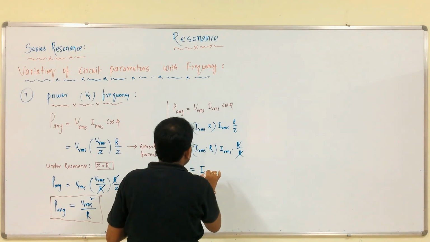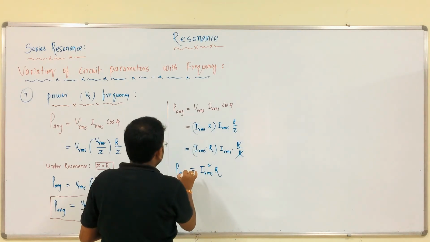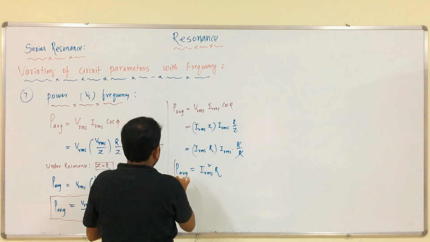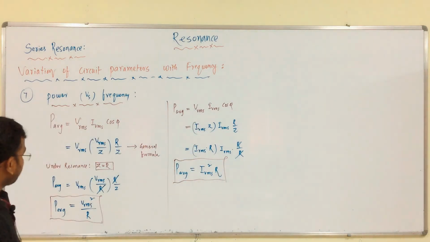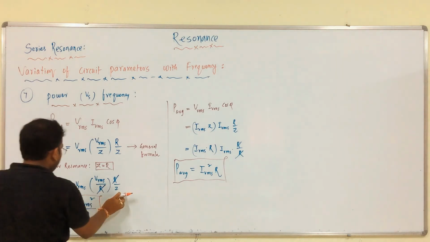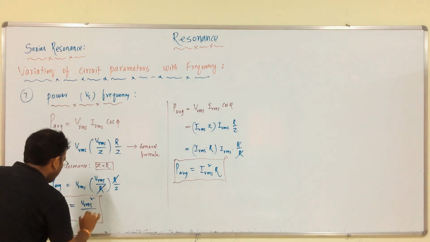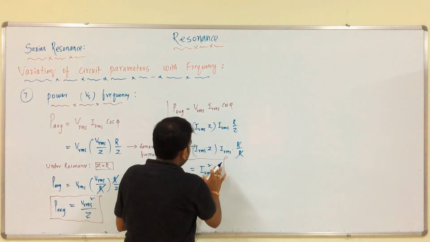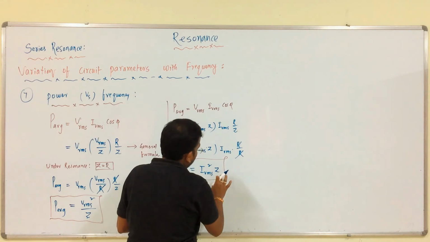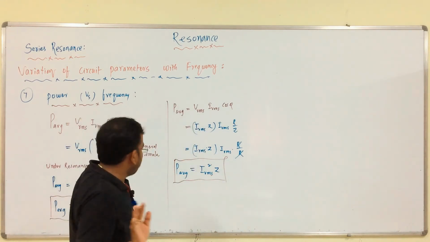Therefore, in any case we have the value of power like this. P average is nothing but Irms square into Z, or Vrms square by Z. Why am I providing Z here instead of R? I will explain the reason.